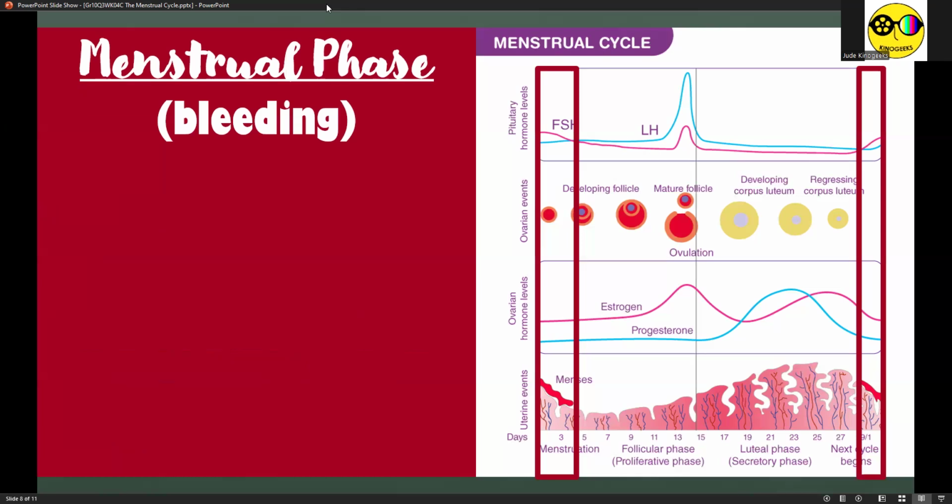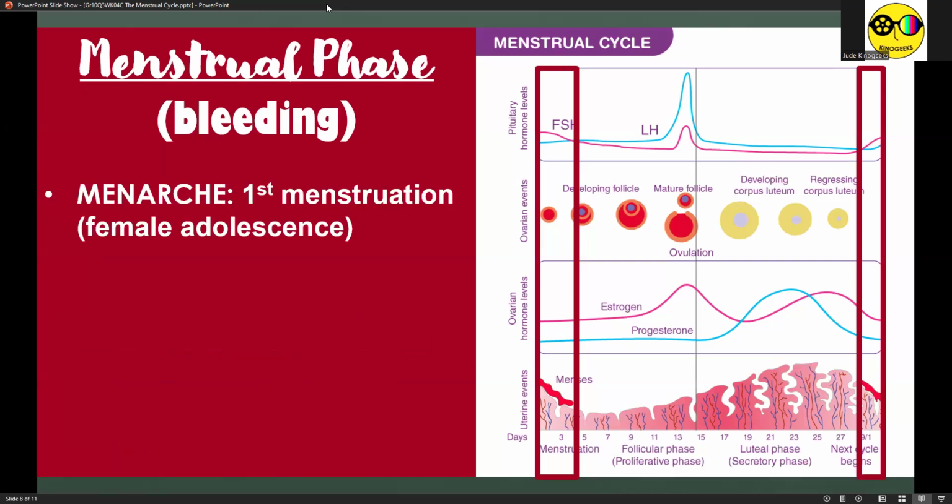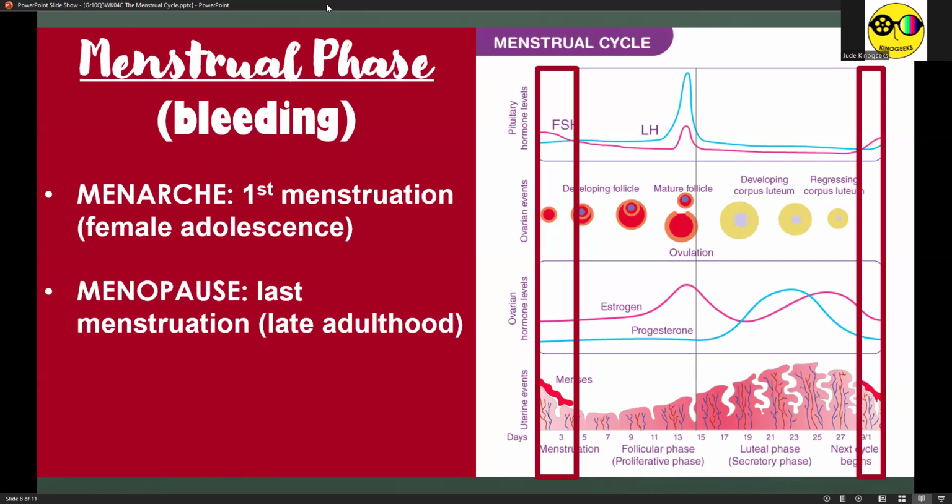All right. Some terminologies associated to menstruation. So we have menarche. When we say menarche, that's the first menstruation, the sign that a girl is now a big girl. This is the mark of female adolescence, nagdadalaga na, alongside other secondary sexual characteristics. Then we also have menopause, the last menstruation or the late adulthood. So it's kind of strategic that menstruation happens after the childhood and at the same time before a woman experiences late adulthood.